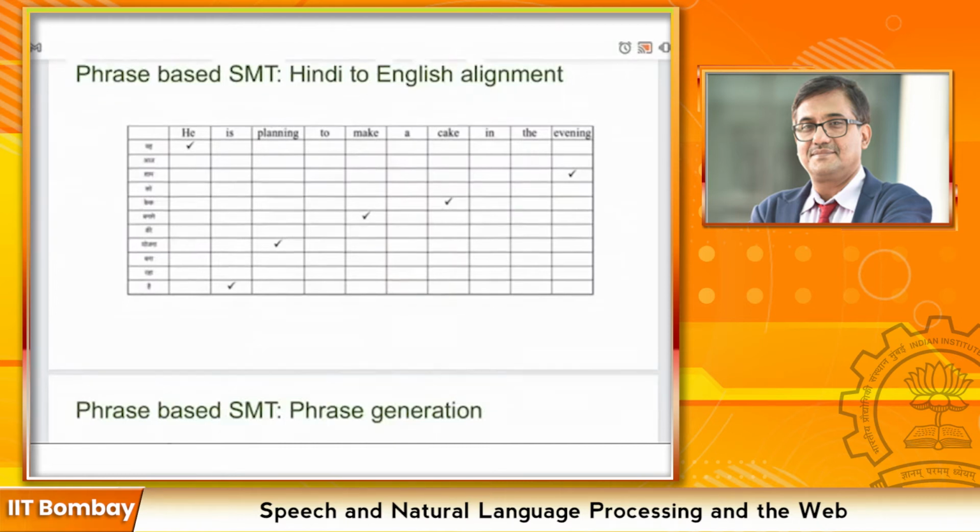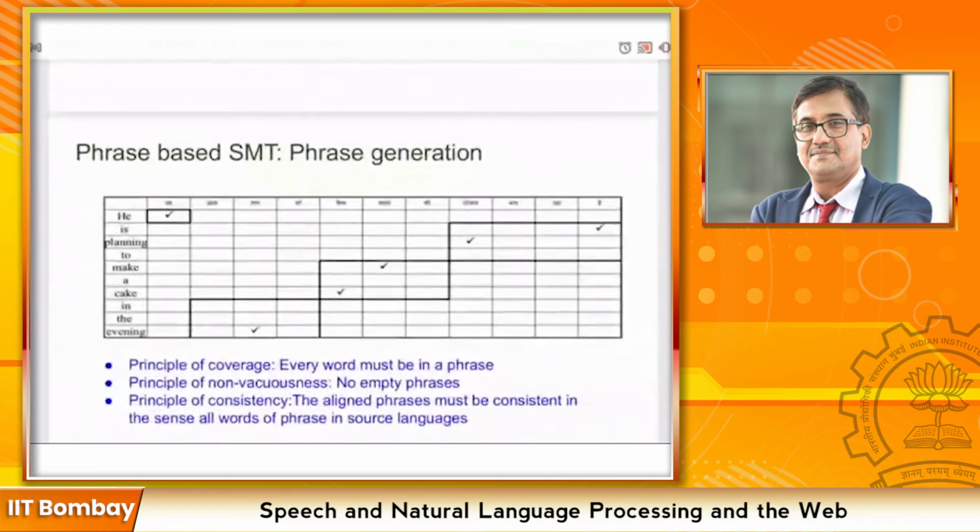The third thing is we have to combine these alignments like in this table and then try to generate the phrases. Phrase generation should follow these three properties. Principle of coverage, that is every word must be in a phrase. Principle of non-vagueness, which is no phrase should be empty.